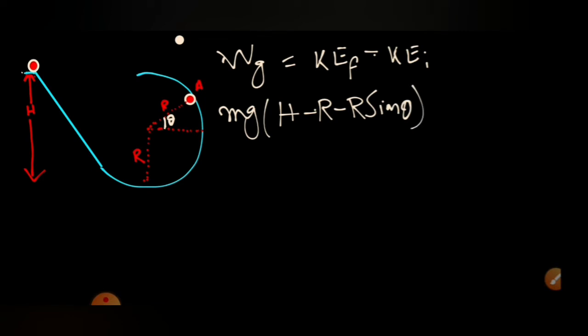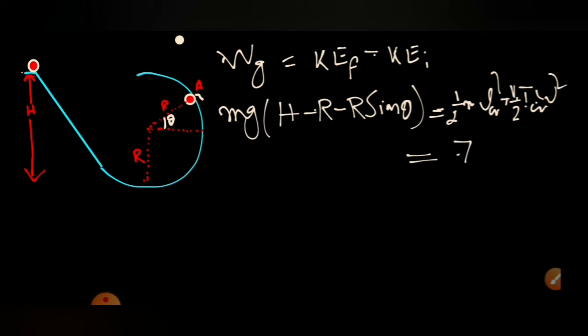and this is equal to the final kinetic energy, which is half m v square plus half I CM omega square, or I can take half I omega square about the ICOR, the instantaneous center of rotation or instantaneous axis of rotation. So I can write here half m VCM square plus half I CM omega square. If I calculate with VCM equal to R omega, which I calculate for the solid sphere, this is equal to 7 by 10 m VCM square.